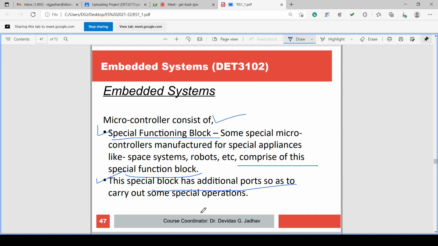This is about the different parts, the different components, of the microcontroller. These were the details of all the different parts or components in the microcontroller.